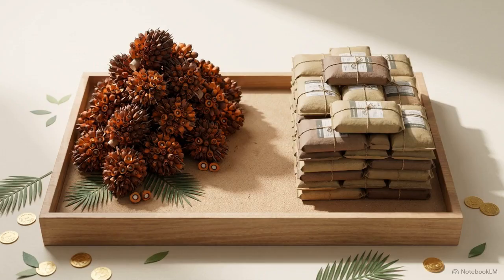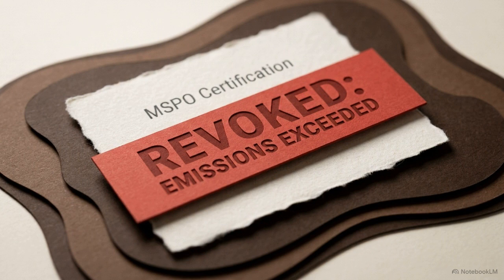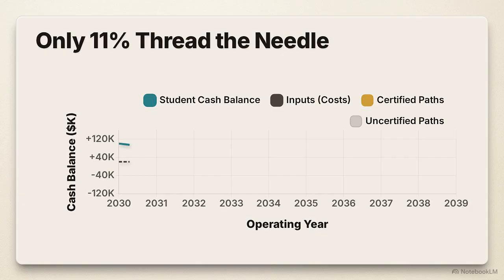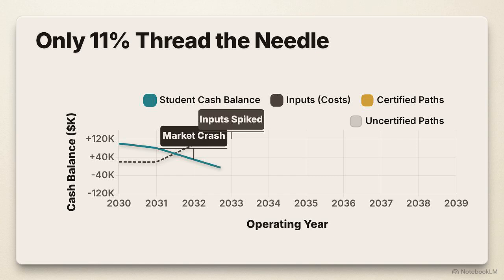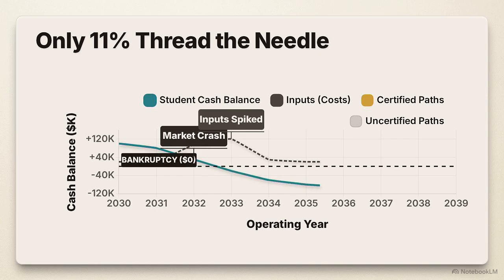Here is the brutal trade-off. You need heavy fertilizer to hit your yield targets, but push too hard and nitrous oxide emissions spike. You fail your pollution audit and instantly lose the certification. This graph tracks a student who faced a sudden debt obligation right as market prices crashed. They panicked. They pumped up inputs hoping for a quick revenue boost. But because of the 12-month lag, the yield didn't materialize in time, and they drove the estate into bankruptcy.